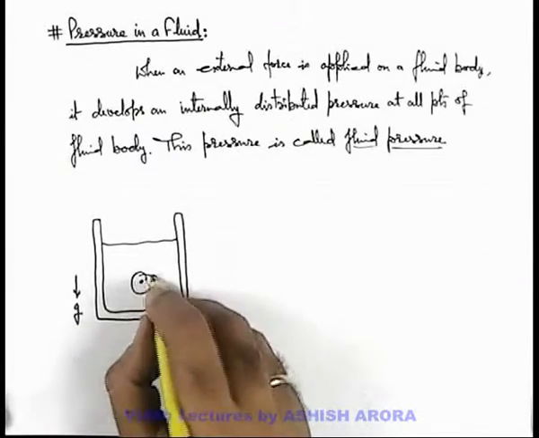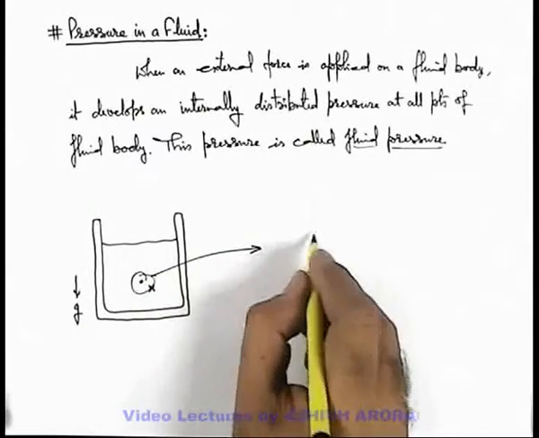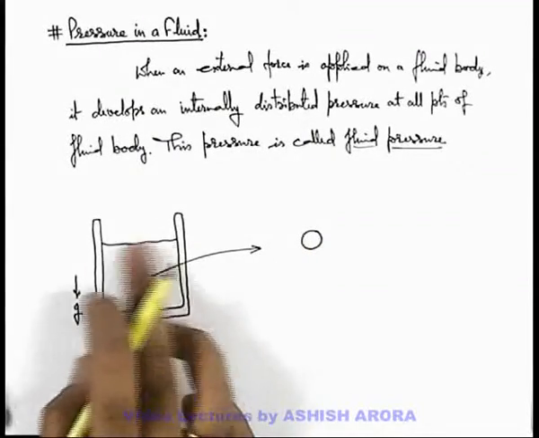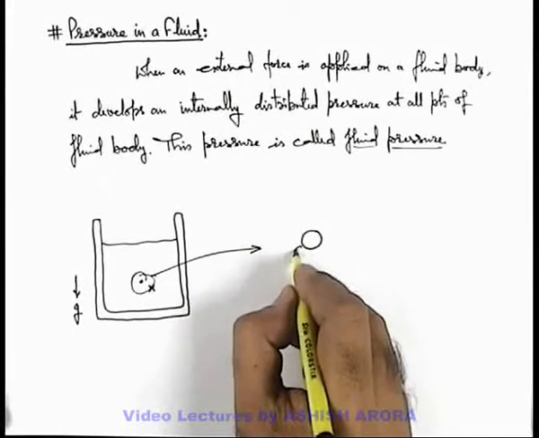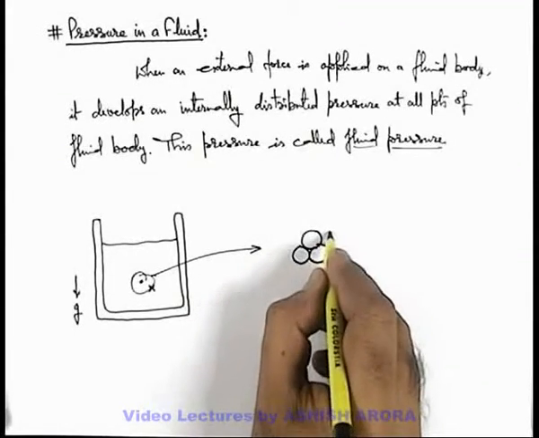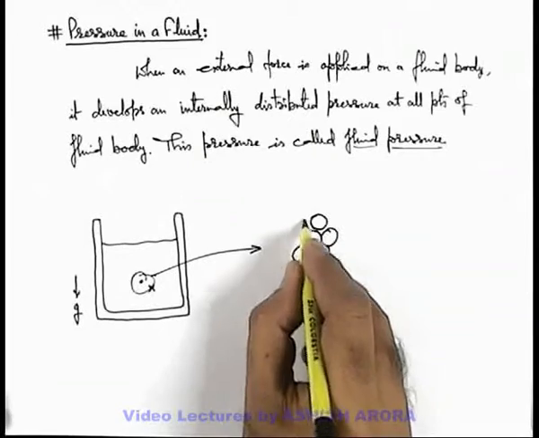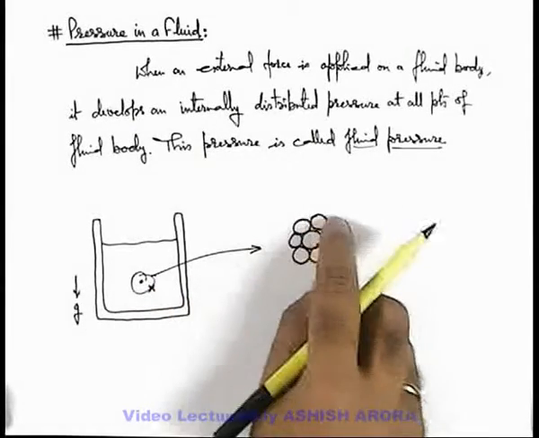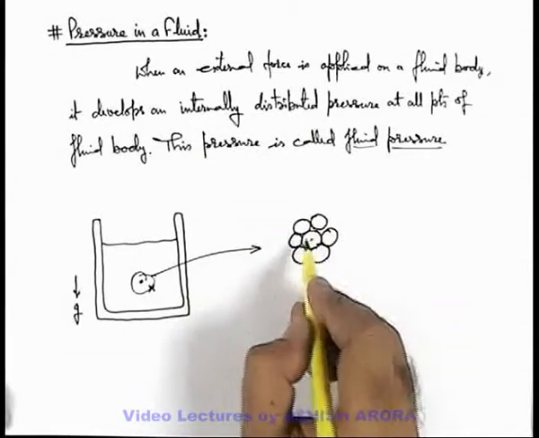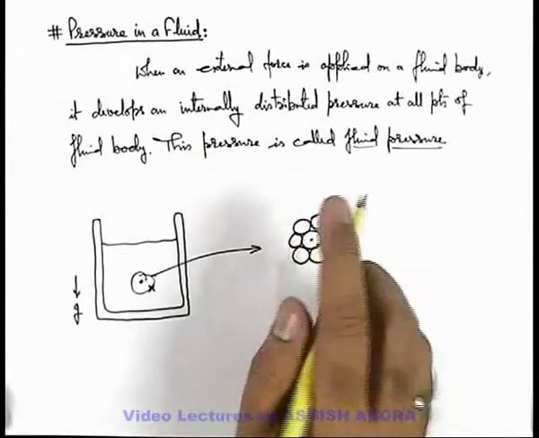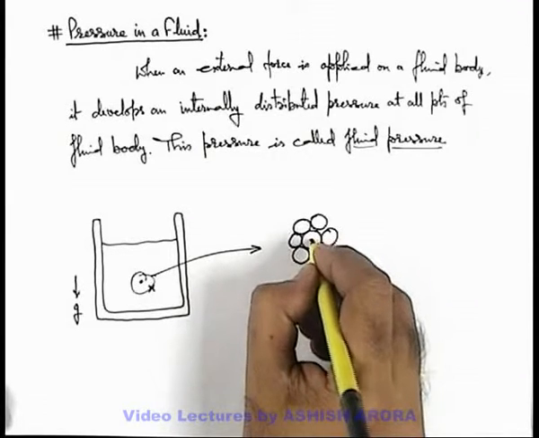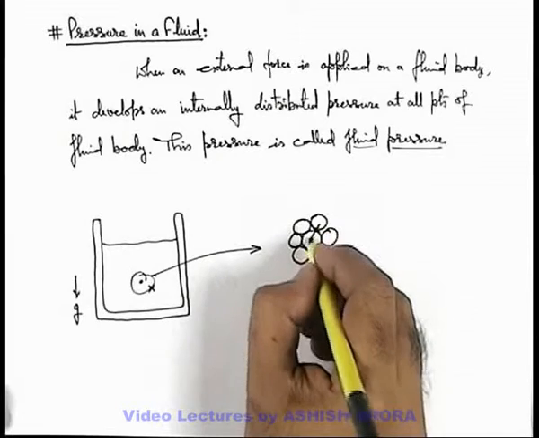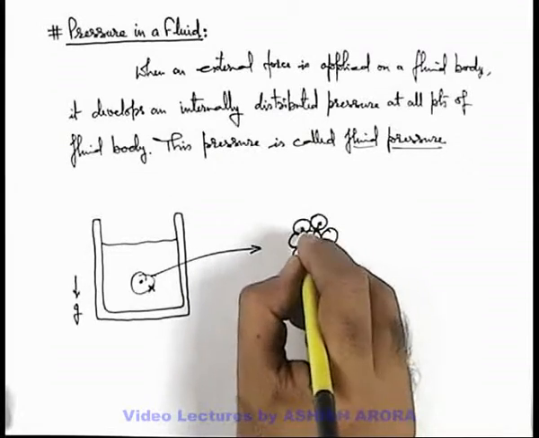So if we just consider a liquid particle at point x, and magnify this situation, you can see a particle of the liquid, which is surrounded by similar particles which are also in contact with it. All those particles which are above the point x, due to the weight of upper liquid, will be pushing this particle in inward direction as there are contact surfaces, so contact reaction is developed here.